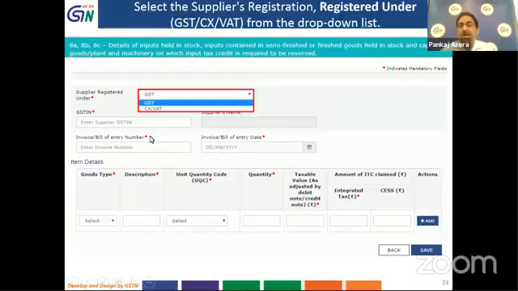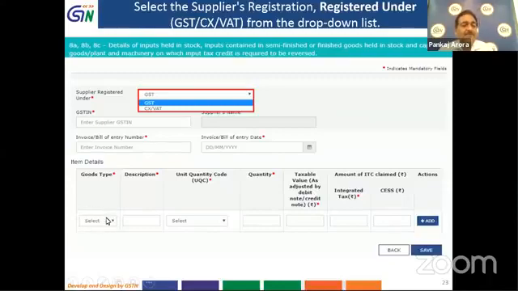Now, based on the stock which is available with you, you will have to enter the corresponding invoice or bill of entry number in the relevant column. Once you enter this invoice, you will have to select the date from the calendar in the DD MM YYYY format, and then you can see the goods types are there. In the goods type, the inputs contained in the semi-finished goods are categorized as one, and the finished goods and the capital goods have been categorized as another category.